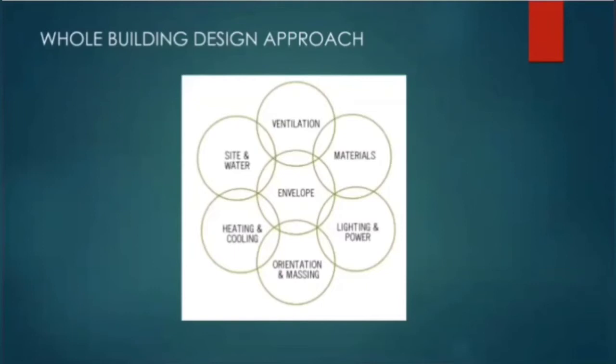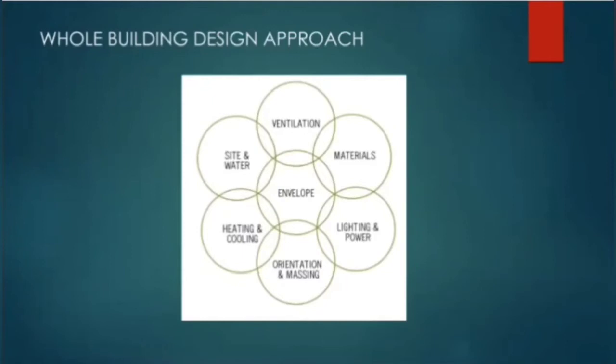But in the whole building approach, the architect and the HVAC guy will have to first sit together, and the HVAC guy will recommend what type of insulation will prove more beneficial in the long term, considering the whole life cycle of the building. And then the architect will finally decide what type of insulation is to be used. That means we have to consider all the things together.